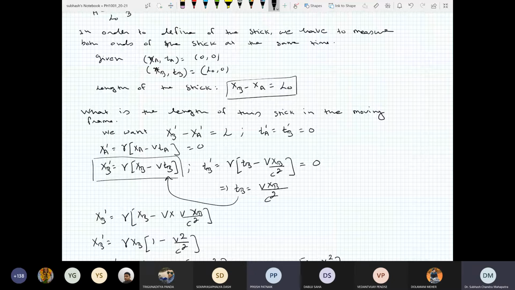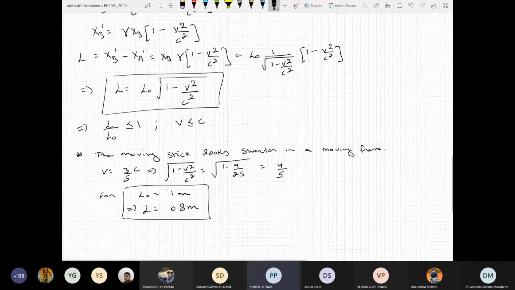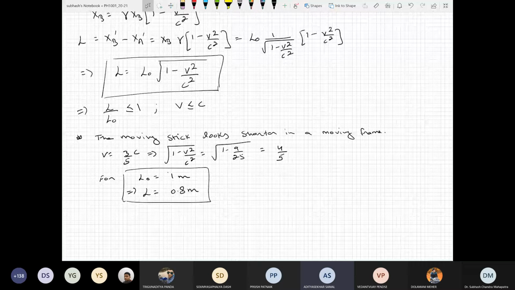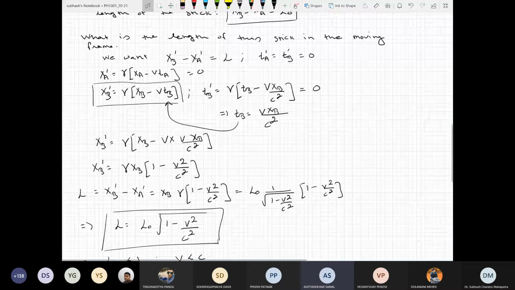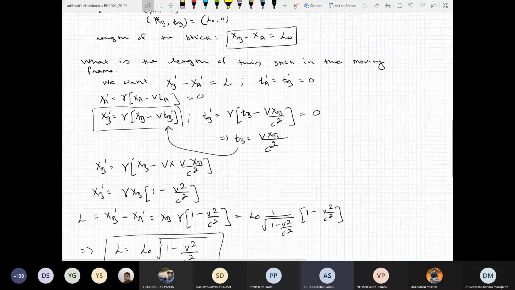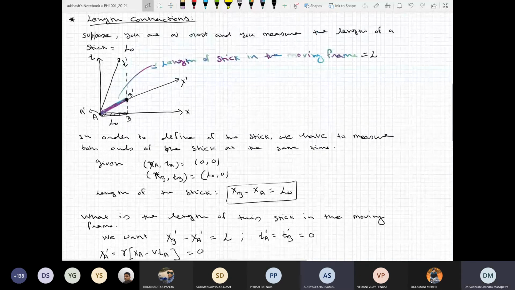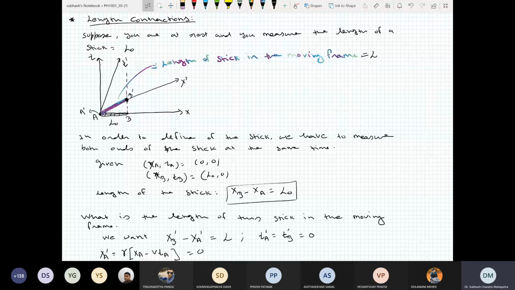Any other question? How can tb prime and ta prime be equal to 0? I am not saying how it is 0. I am saying I want to measure it at the same time in the moving frame. I am moving with respect to you, and I want to measure both ends of the stick at the same time. That time I am taking to be 0.